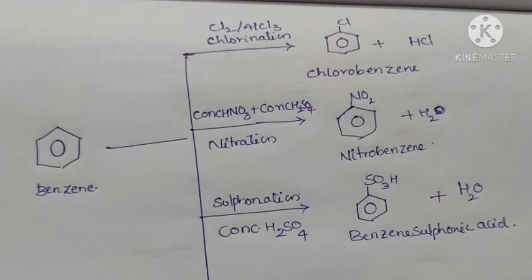And the next preparation is nitrobenzene by using benzene. The next property is nitrobenzene formation. We are taking benzene in presence of concentrated HNO3 and concentrated H2SO4. Concentrated HNO3 and H2SO4 are in the ratio 1:5. Using this ratio we prepare nitrobenzene. So benzene undergoes nitration, it forms nitrobenzene and water.